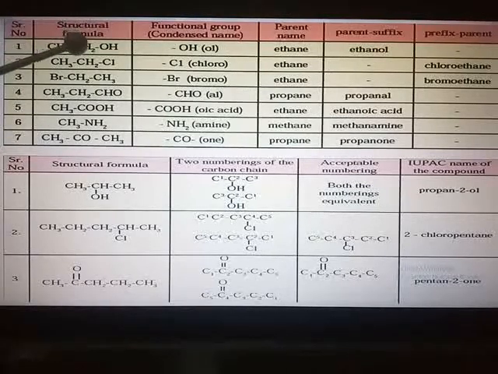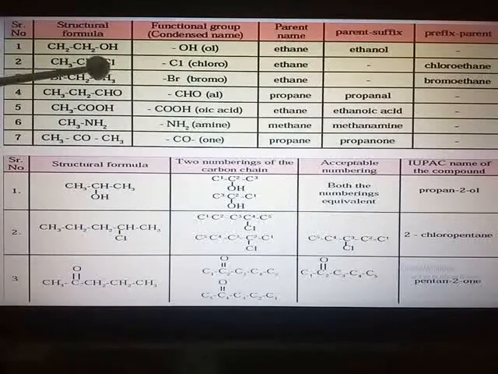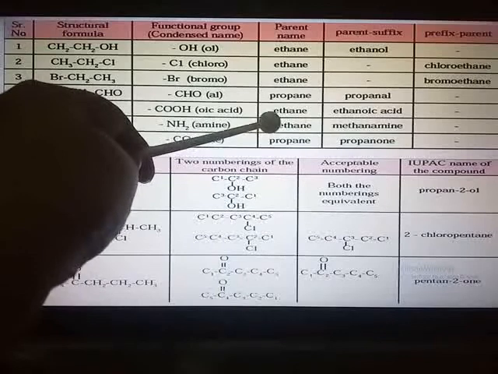See, in the first case, 2 carbon atoms are there. So the parent name is ethane. Here also 2 carbon atoms, ethane. Here also 2 carbon atoms, ethane. 1, 2, 3. 3 carbon atoms, propane. 1, 2. 2 carbon atoms, ethane. Only a single carbon atom, so methane. 1, 2, 3 carbon atoms, so propane.